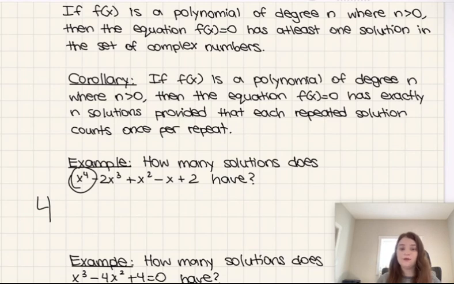It might hit less than 4, and that could be for one of 2 reasons, or possibly both reasons in some cases. That could be because some of those 4 solutions are complex solutions, or it could be if some of those solutions are repeated solutions, and so they're counting as more than one, even though they are technically only one solution, right? So those are the possible reasons why if we were to graph this, we wouldn't necessarily see all 4 solutions in the graph.